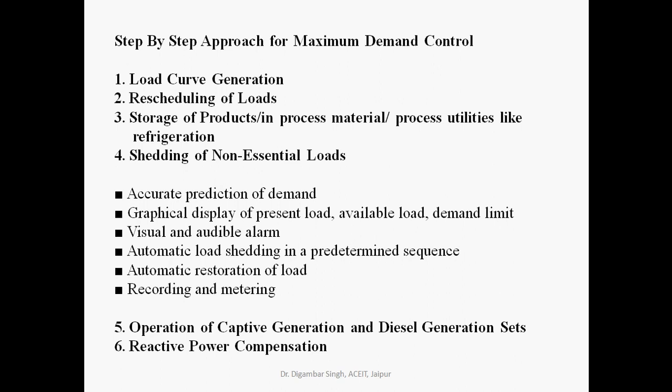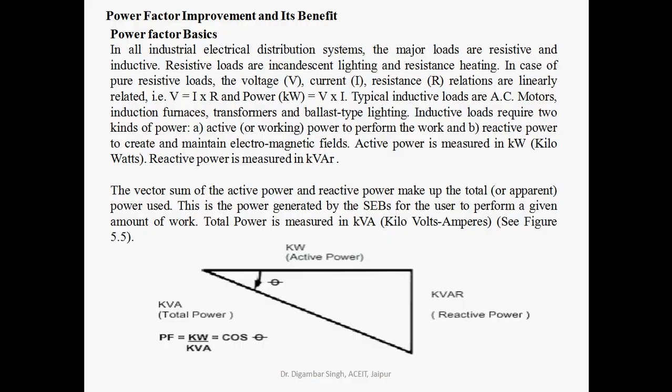And now the fifth point is operation of captive generation and diesel generation set. Captive generation means a small type of generation which is used at a particular place where conventional power or electricity is not available. And next is reactive power compensation.